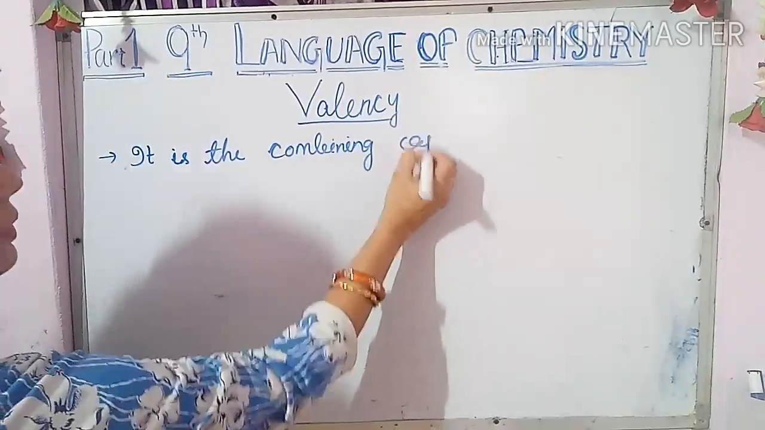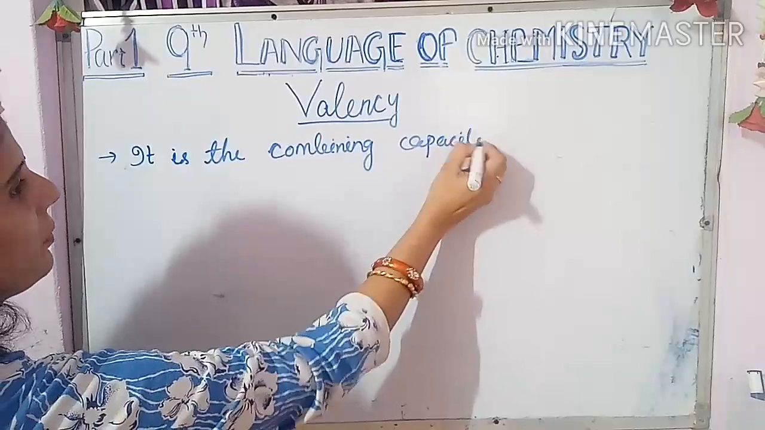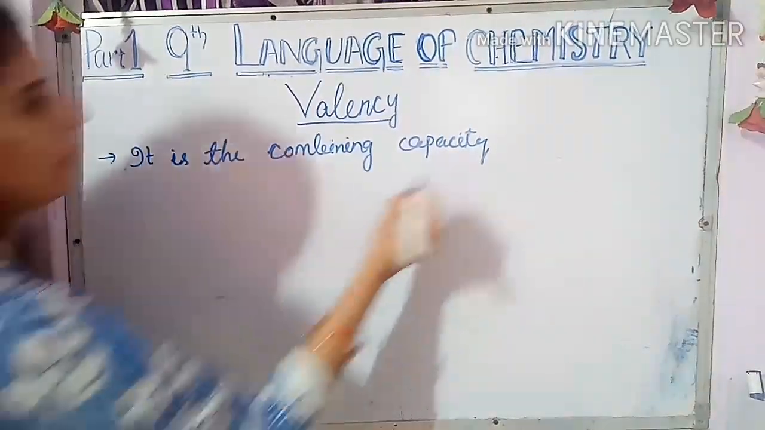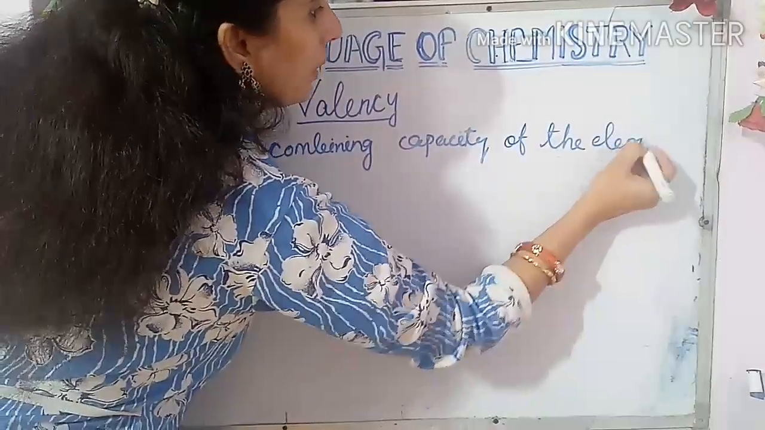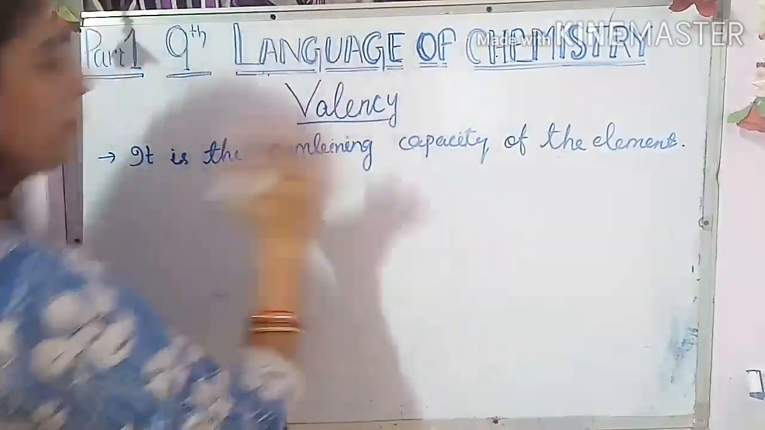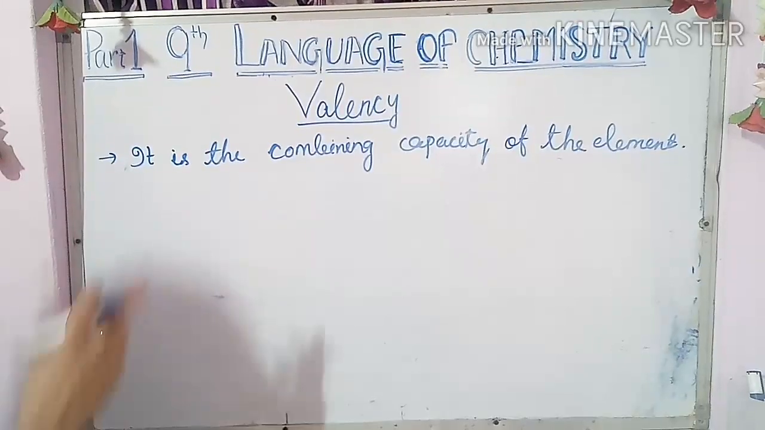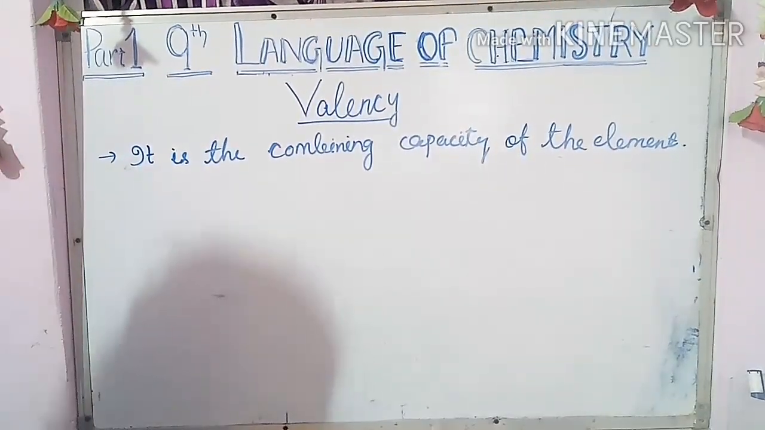Combining capacity of the element. That is the basic thing. Now, what is the old concept and what is the new concept?